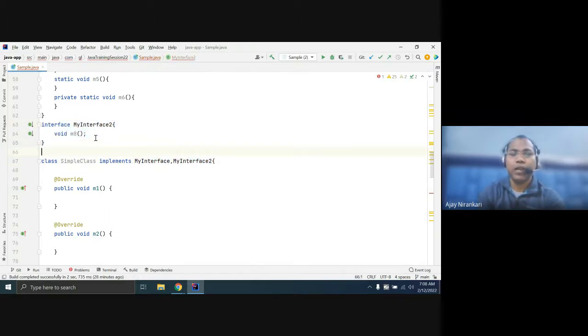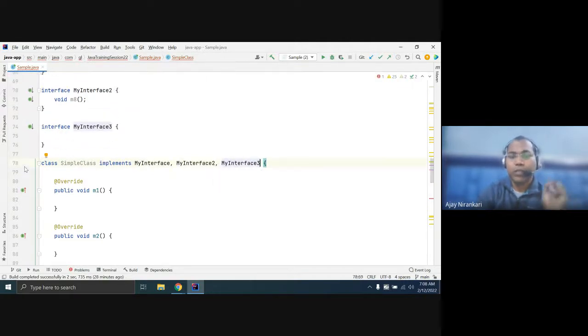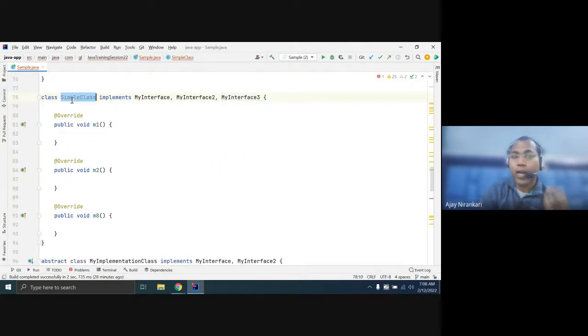Any interface can be used. So you can use many interfaces, there is no problem. But the only condition is that this class is responsible to complete all the incomplete methods defined in interface 1, interface 2, interface 3 in this class.